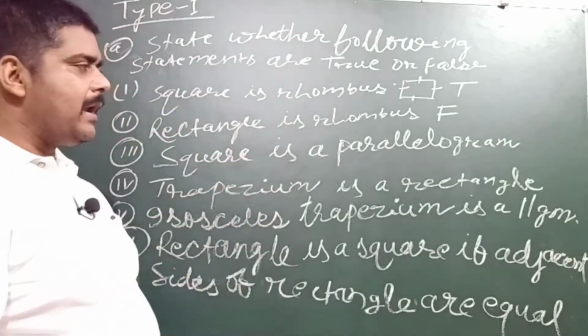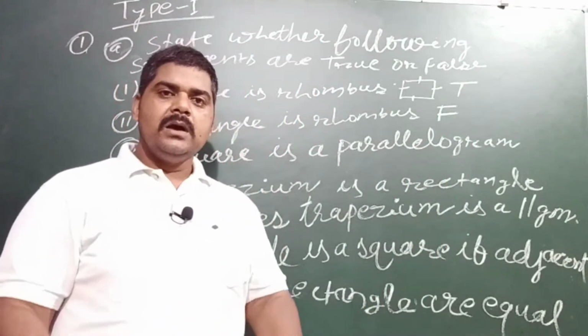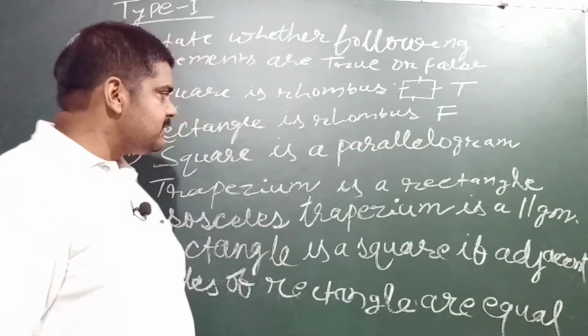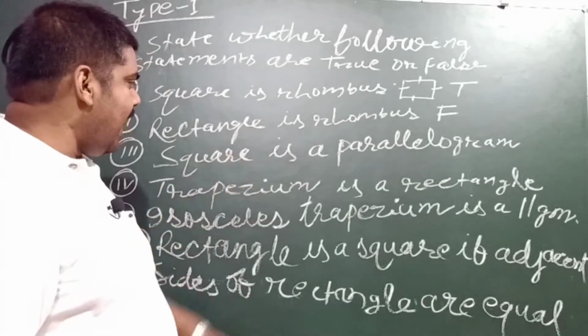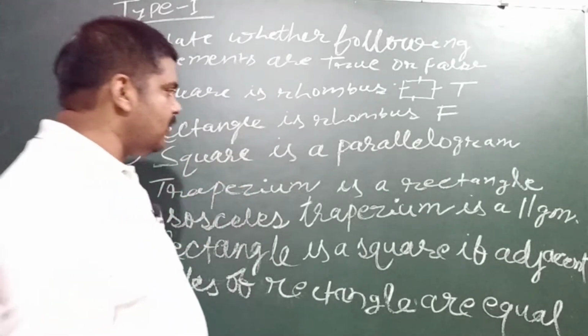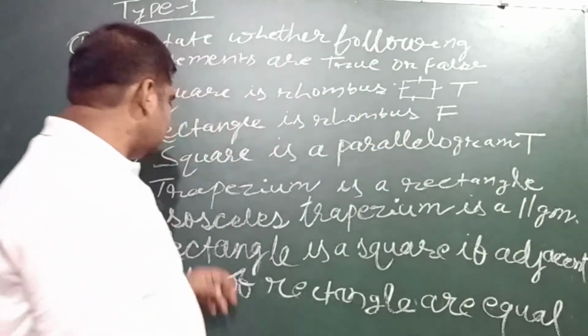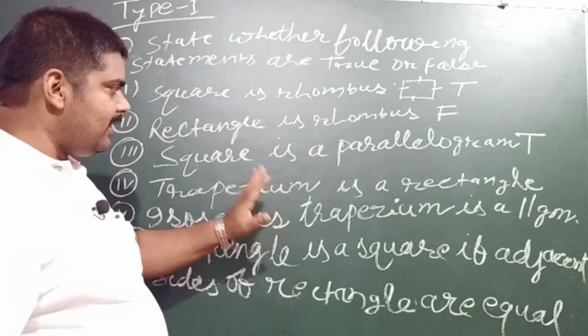Regarding a square is a parallelogram, you know very well that the opposite sides of a square are also parallel, and this is why the third one, a square is a parallelogram, is true. And the next one, trapezium is a rectangle.